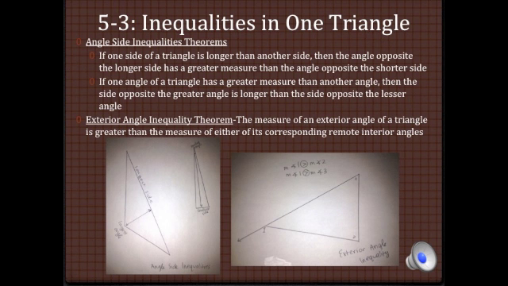Simplified, the angle-side inequality theorems state that the largest side is across from the largest angle, and the smallest side is across from the smallest angle. The exterior angle inequality theorem states that the measure of an exterior angle of a triangle is greater than the measure of either of its corresponding remote interior angles. These can be seen below in our figures.